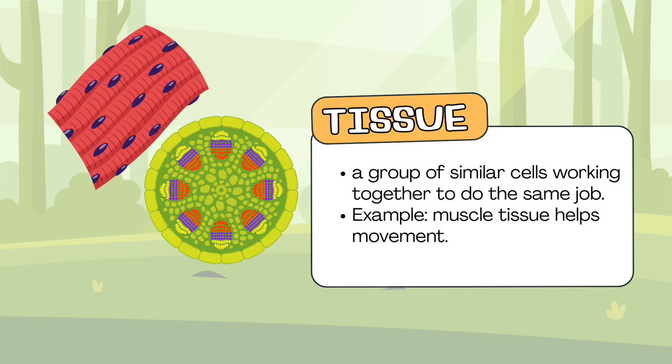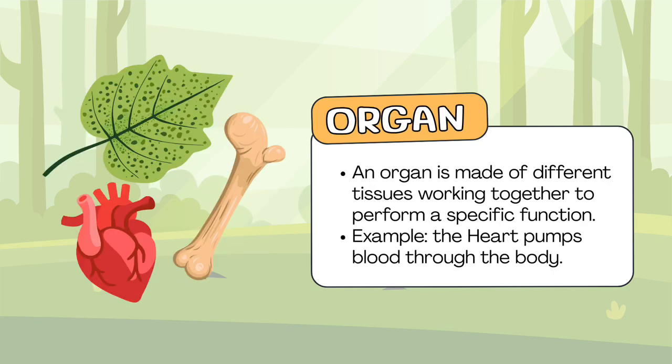Next one is the tissue. When similar cells come together and work for the same purpose, they form a tissue. An example is muscle tissue, which contracts to produce movement. Next, nervous tissue, which helps transmit electrical signals throughout the body. Lastly, epithelial tissue, which covers and protects organs and body structures, which means tissues are essential building blocks for organs.